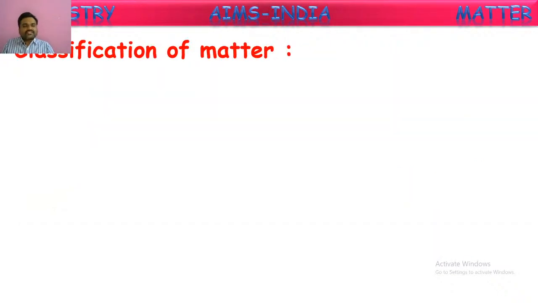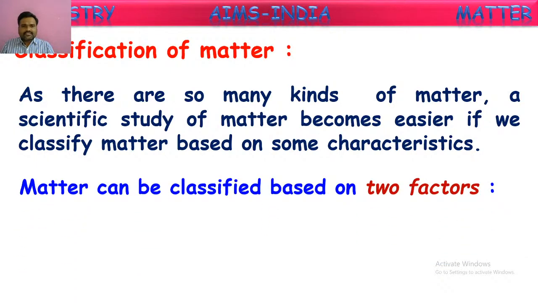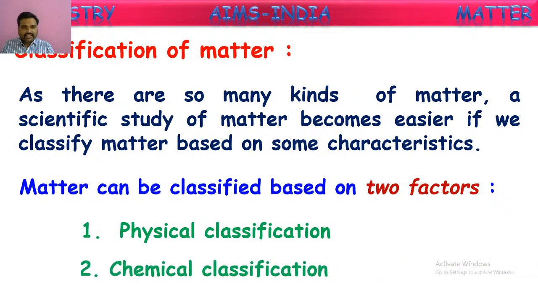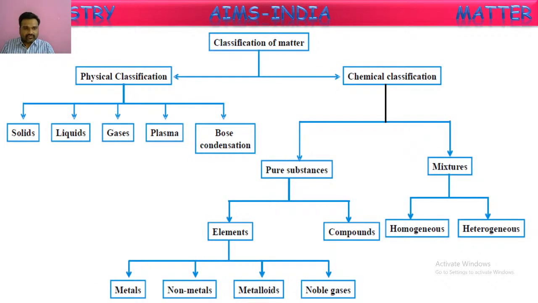Now, how is this matter classified? As we said, there are different kinds of matter. How can we classify this matter? The classification of matter can be done on different characteristics. There is a scientific way for the classification of matter. Based upon the scientific classification, matter can be classified based on two main factors. One of them is physical classification and the second one is chemical classification. Here you can see the flow chart for the classification of matter, which explains how it is classified.